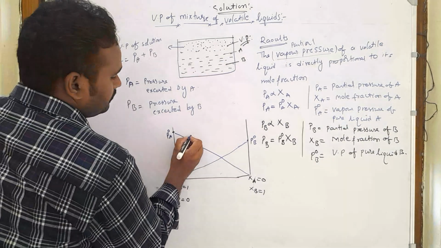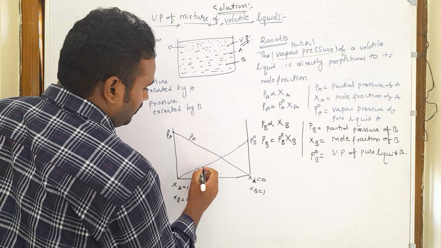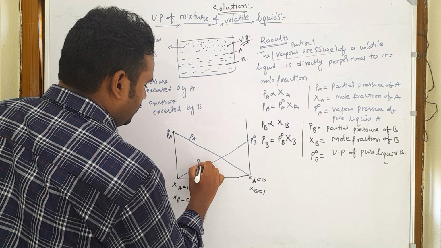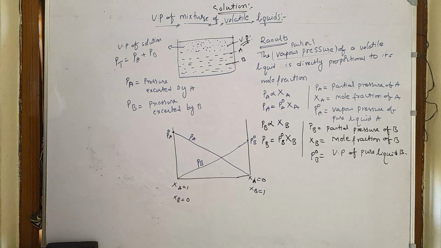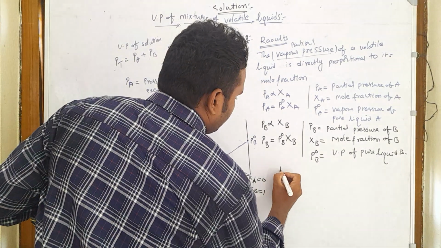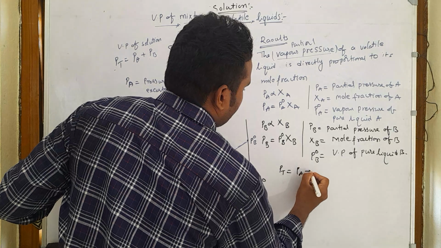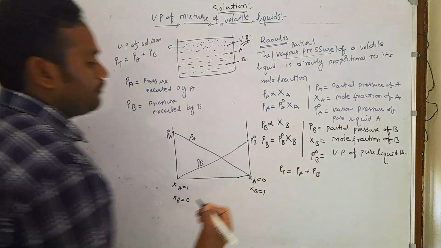This is PA, the partial pressure of A, and this is PB, the partial pressure of B. And what about the total pressure? We already know PT is equal to the partial pressure of A plus the partial pressure of B.